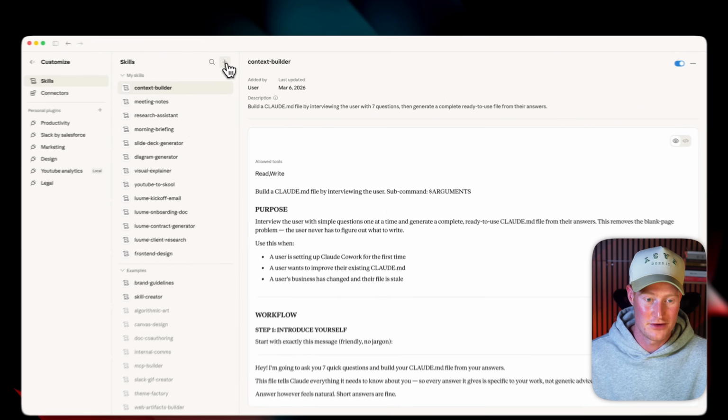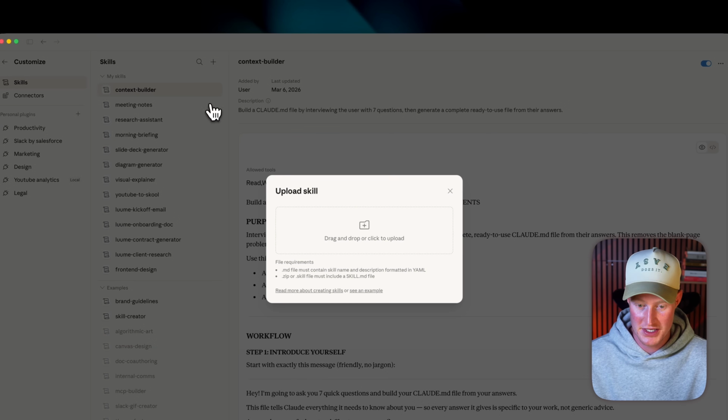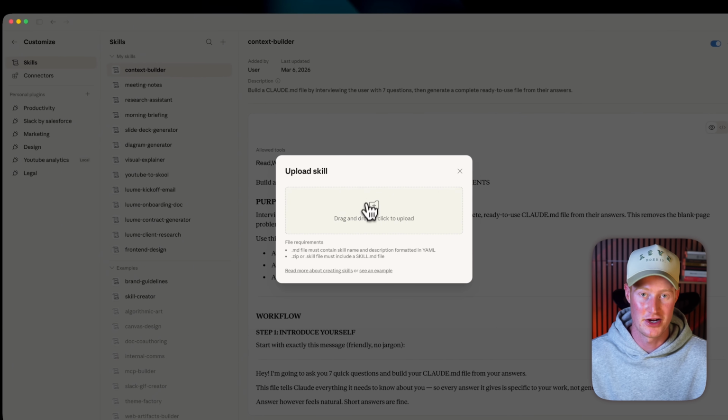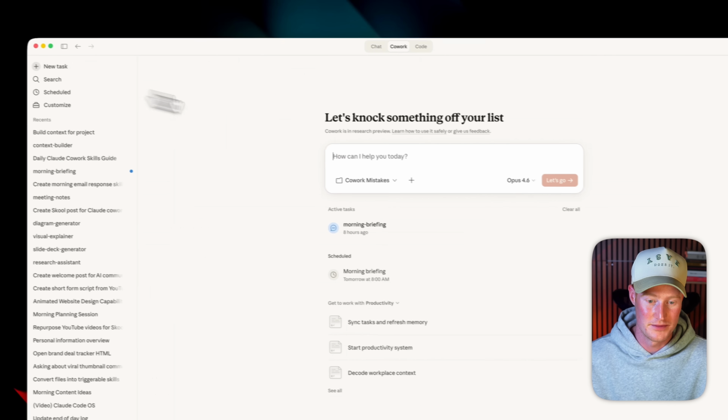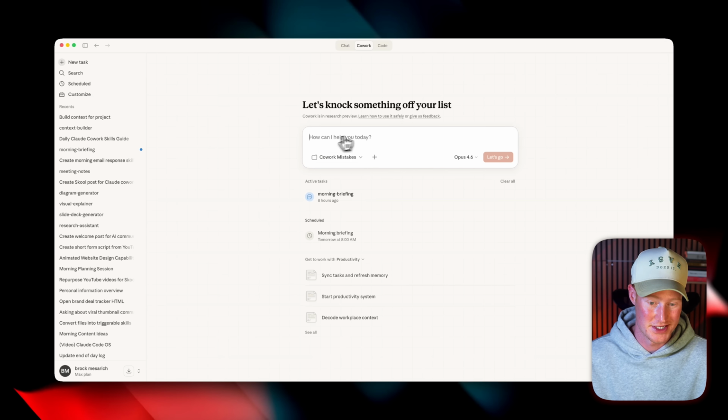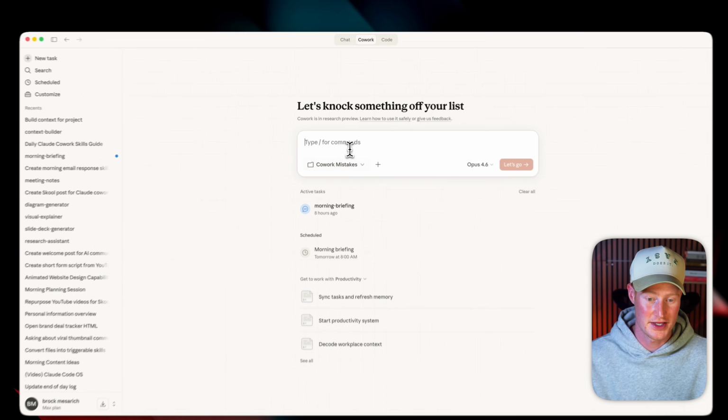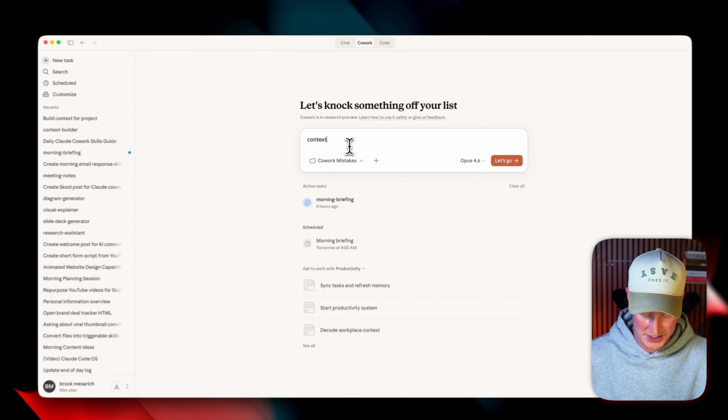And then once you download that, you're going to come up here, click on upload skill, and simply drag it in here. And then this will populate and you'll have access to this right away. And then you will come to your Cowork chat here. You're going to select a specific folder that you want to work in. And then you're just going to say Context Builder, and then it will pull up this questionnaire for you.